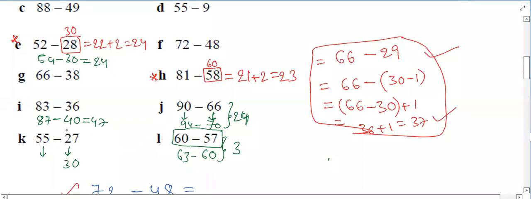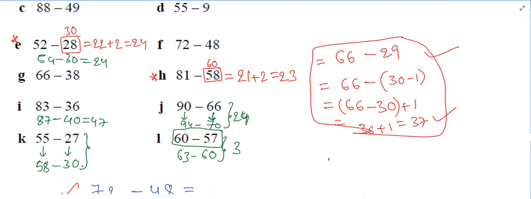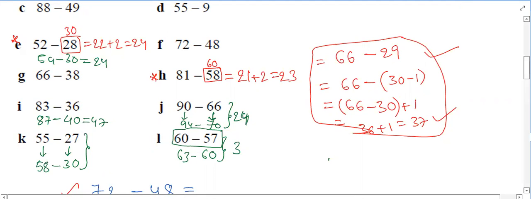See, we are making 27 as 30. Simultaneously, we can make 55 as 58. Because we added 3 for 27 means we can add the same 3 for 55 also. So that there will be no change in the difference. Okay. Now you can tell the answer for this 58 minus 30. Yes, sir. 58 minus 30 is how much? 28. That's the answer.